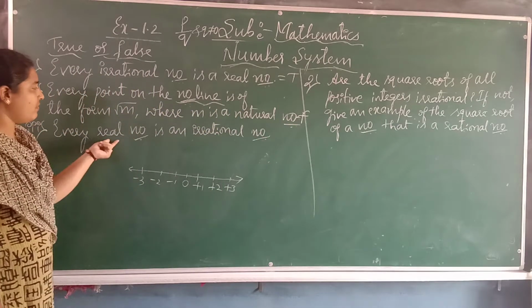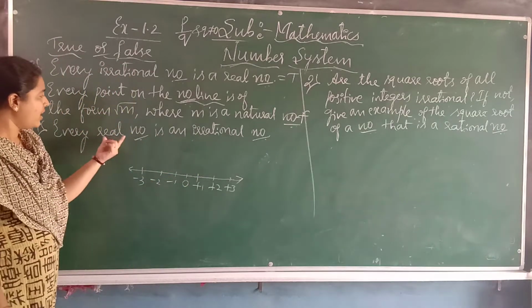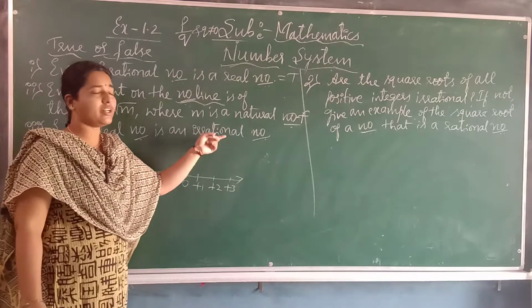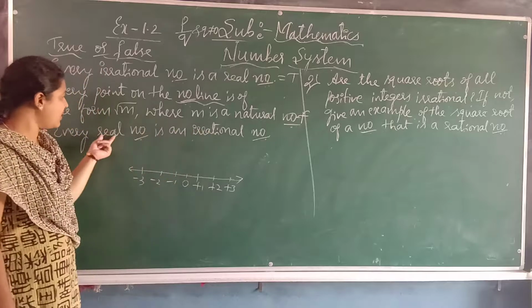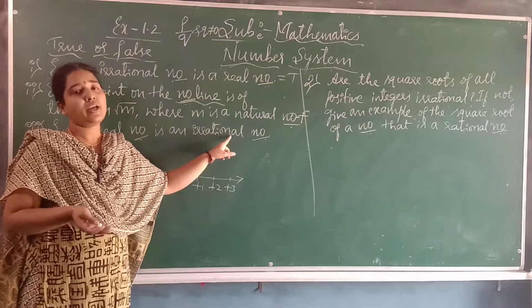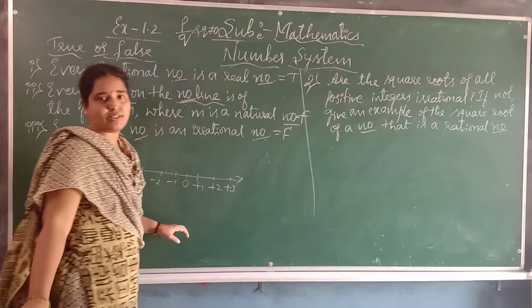Third one: every real number is an irrational number. In the real numbers we get irrational numbers, rational numbers, whole numbers and integers. But a real number does not have to be irrational; it may be a rational number. That's why it is also false.